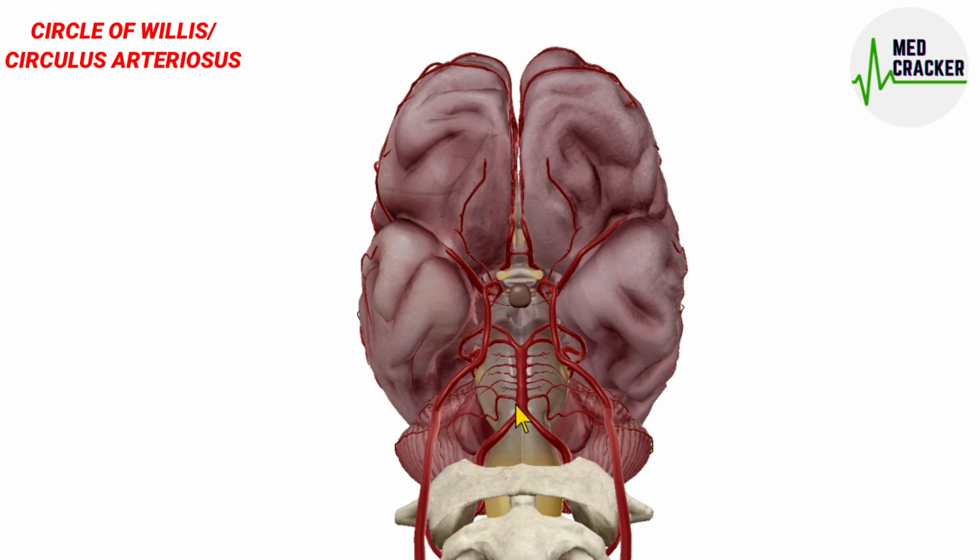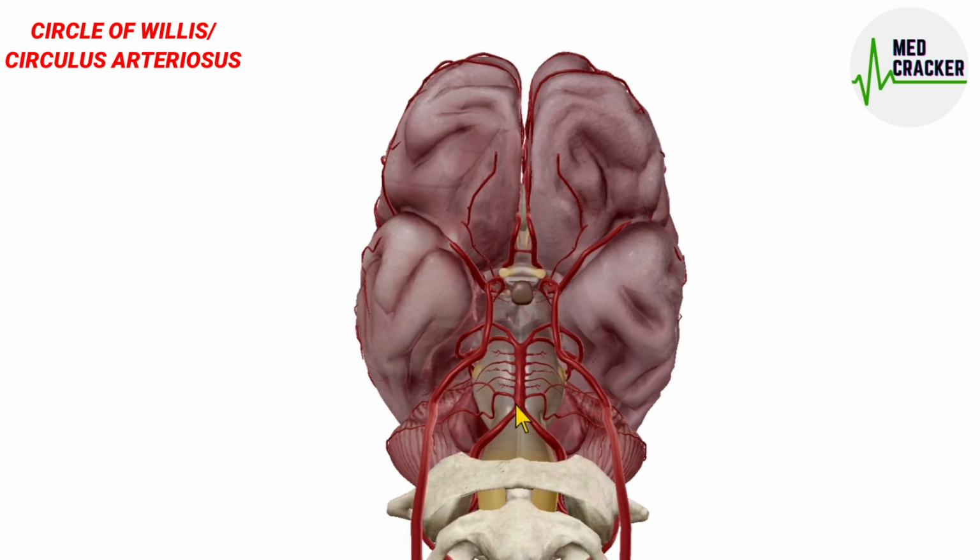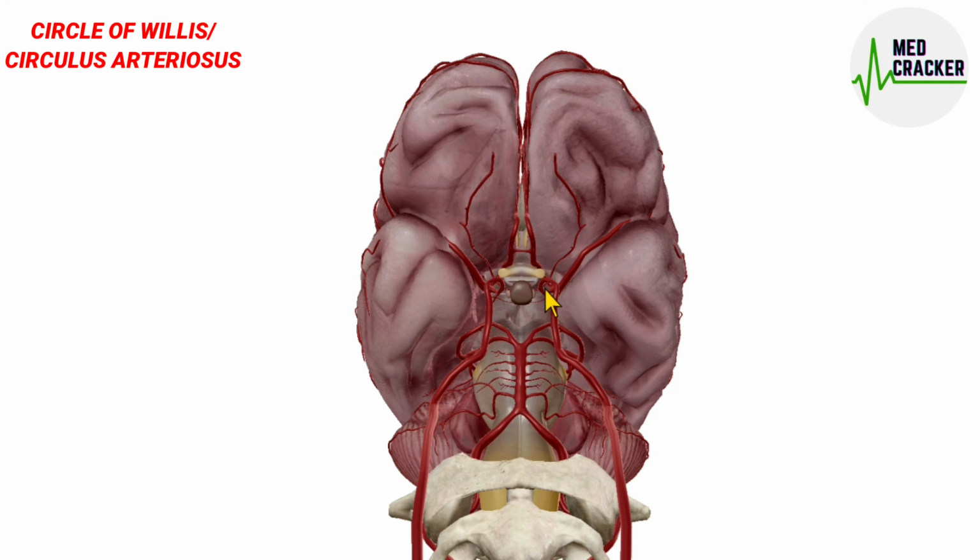This tutorial is about the anatomy of the circle of Willis, also called circulus arteriosus. The circle of Willis is a hexagonal arterial circle situated at the base of the brain in the interpeduncular fossa. It is formed by the internal carotid artery and the vertebral artery. The branches of the internal carotid artery and the vertebrobasilar system give rise to the circle of Willis.